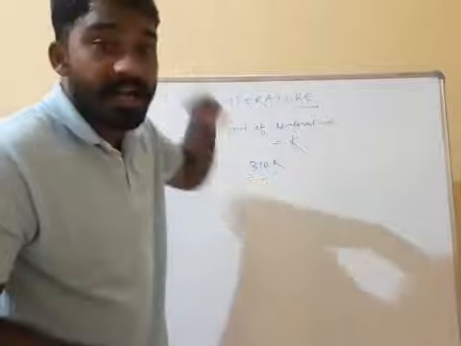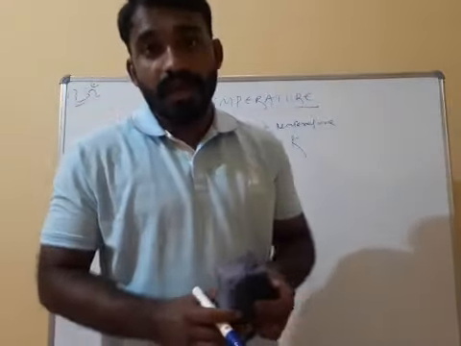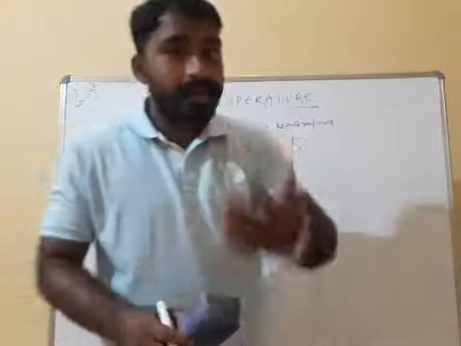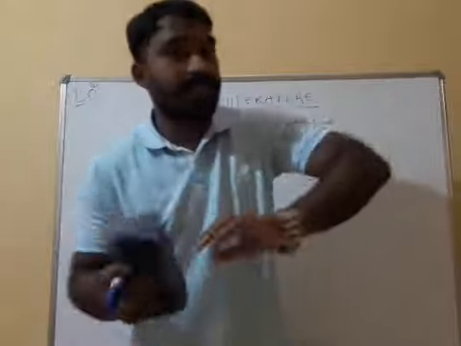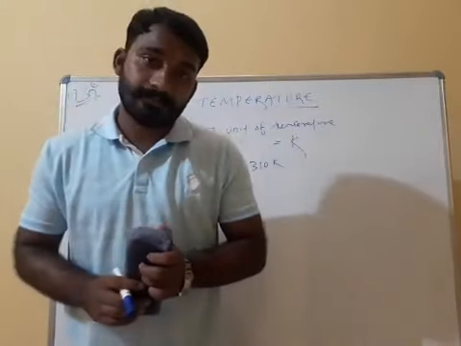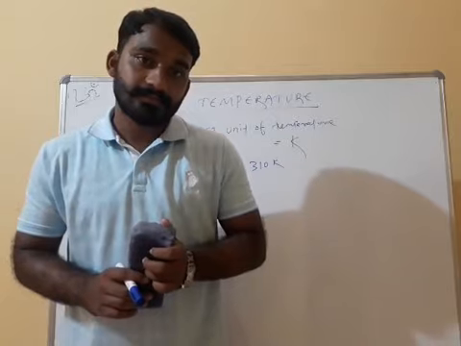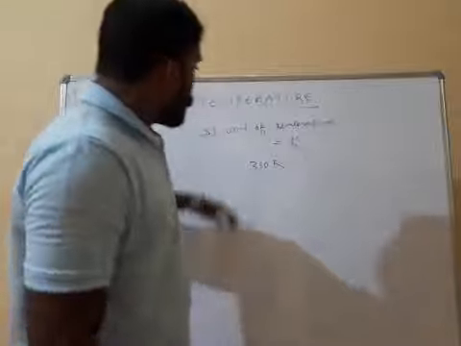How will we find this? I will tell in the next part. Okay, heat chapter part 2. I will tell how we can convert Celsius to Fahrenheit, Fahrenheit to Celsius, Celsius to Kelvin, Kelvin to Celsius. Clear? Understood? Next one.